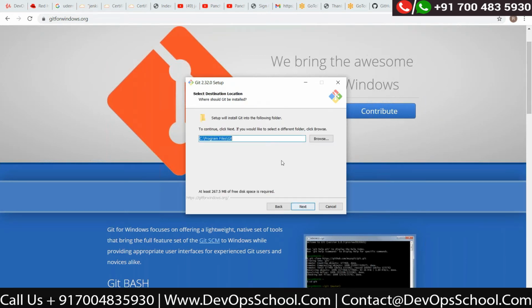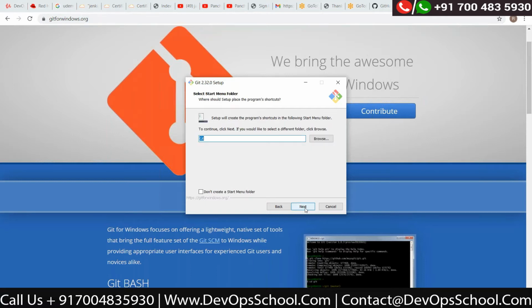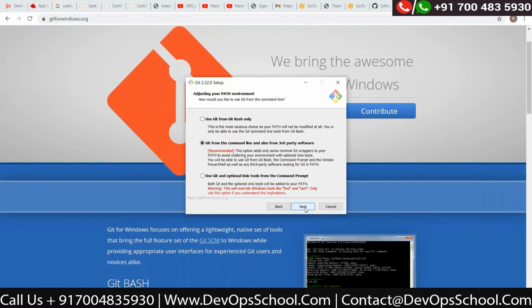Next. Program files, next. Next. Next. It says from Git Bash or Git from the command line, also from third-party software.